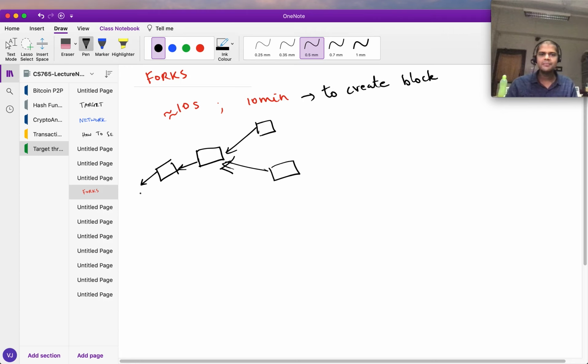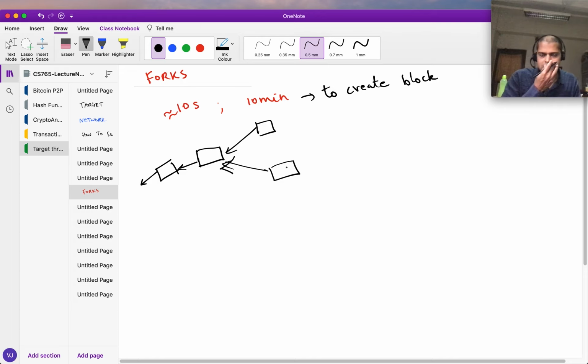Okay, so the more we think about Bitcoin, the more tricky it becomes. What looked like a very simple solution becomes challenging, and lots of problems, lots of nitty-gritty have to be worked out, which is why Satoshi has done an excellent job. Somebody thinks either it's a genius or it's a team from the NSA, the National Security Agency. And of course, NSA probably has the best cryptographers and computer scientists, right? So maybe that may be true. But anyway, suppose you have a fork like this, what happens? What are you going to do?